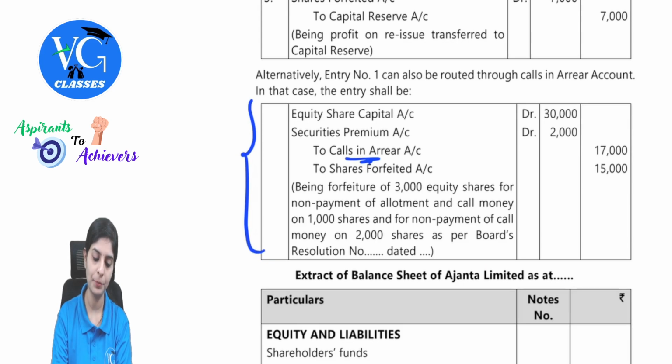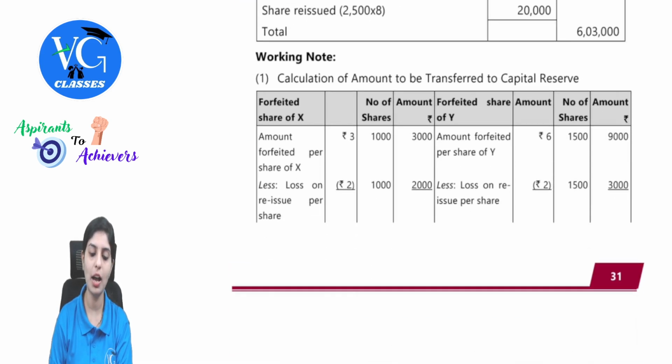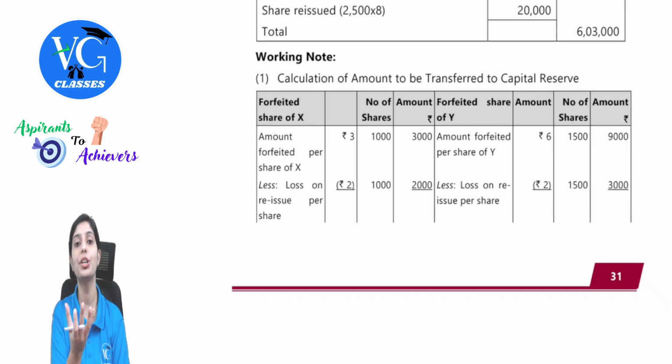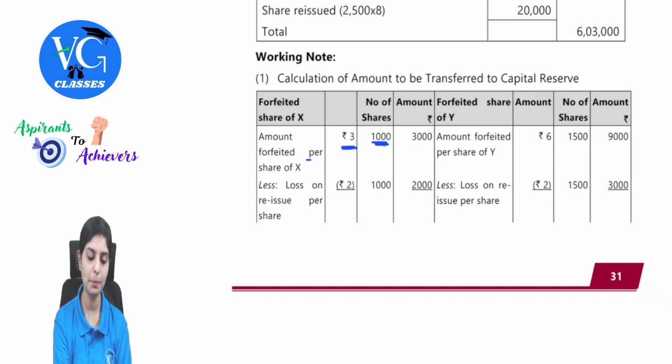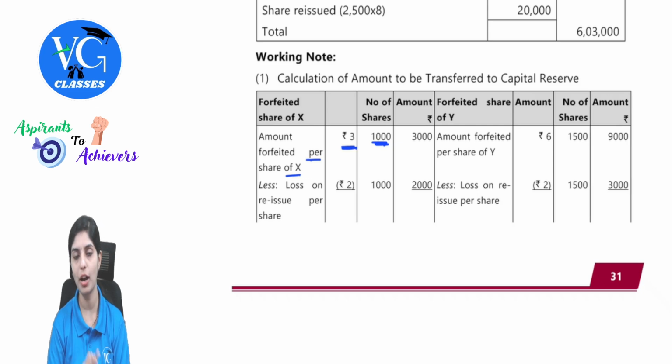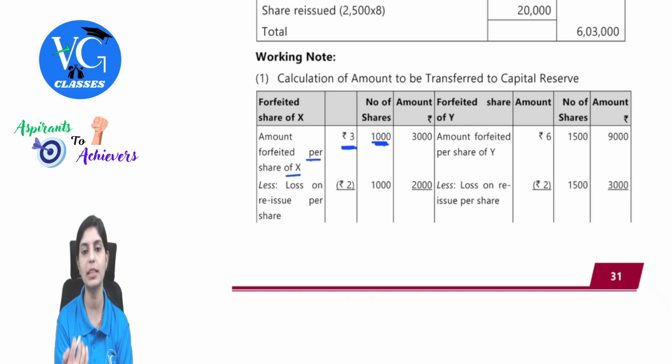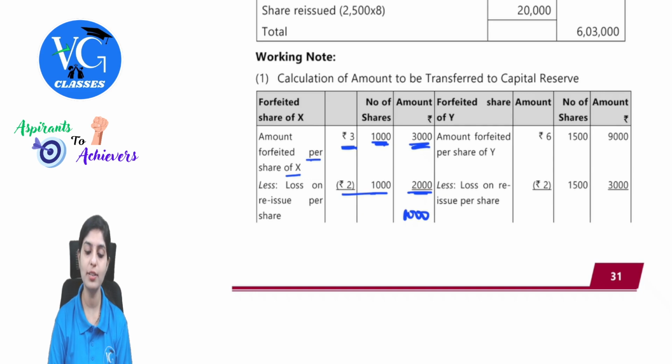This is also accepted. See in the working note how to find out the amount to be transferred to capital reserve. Remember, you have to first understand what amount is being received by the company. On 1,000 shares which was taken by X, 3 rupees is already considered. See, amount forfeited per share of X, 3 rupees is already lying with the company. This is representing your application money. So that is 3,000. How much was the reissue price? 2 rupees per share. So I will take that out, 2,000. So how much is remaining? 1,000. Likewise for shares allotted to Y.